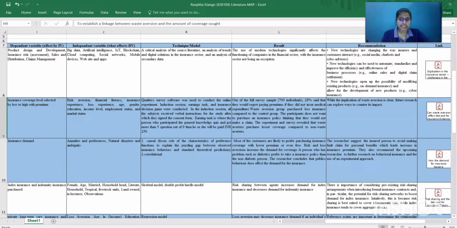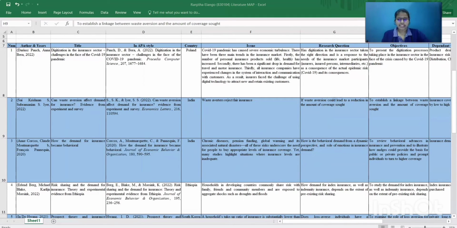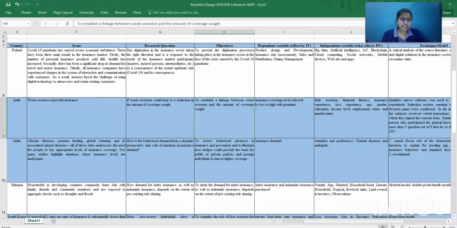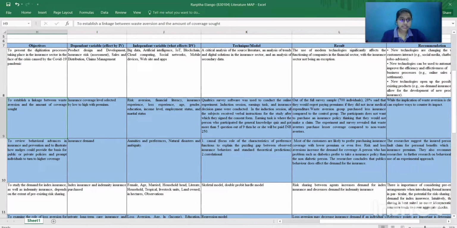They suggest that while the implementation of the waste averters is clear, further research can explore a way to counter its impact. So the synopsis of the article is that waste averters are people who don't want to waste anything. They don't want to purchase extra coverage which will not be used or claimed, so waste aversion rejects fair insurance. Because lots of people are not purchasing insurance due to waste aversion, it causes the premium to increase for the customers who are purchasing the policy. The results agree that waste averters purchase less insurance compared to non-waste averters.